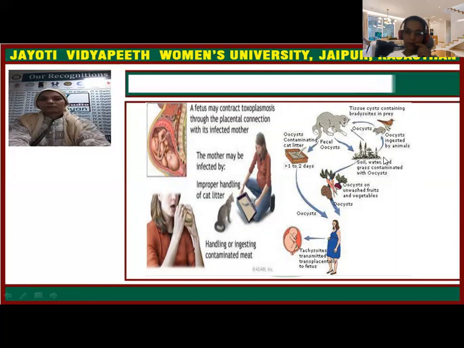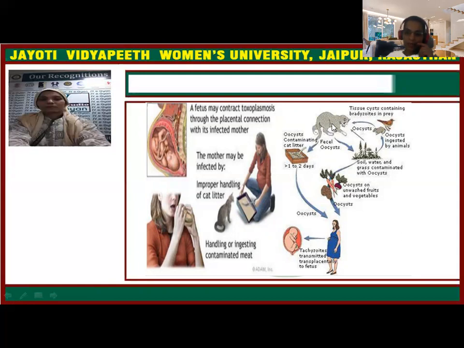So, to summarize the route of transmission: soil, water, and grass contaminated with the oocyst of Toxoplasma. Whenever we eat fruits and vegetables that are not properly washed, the chances of toxoplasmosis are much higher. The rats and other animals eat them, the cat eats the infected rat, and Toxoplasma gondii is excreted through the cat's feces.